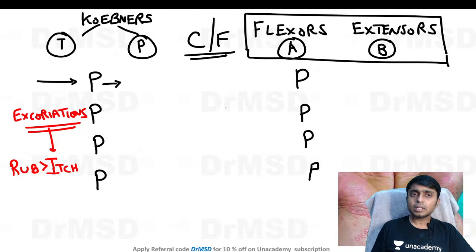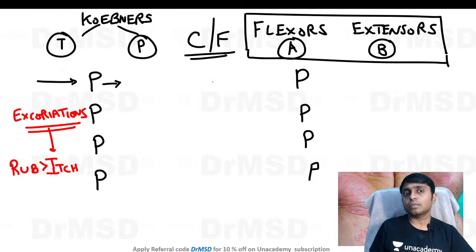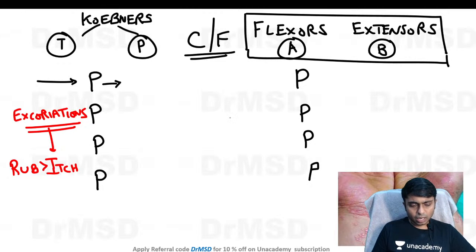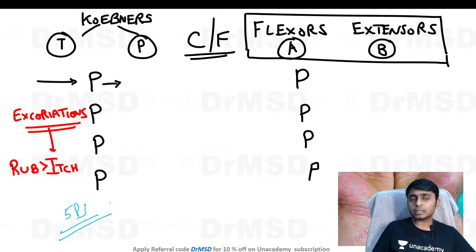There are some very important characteristics of lichen planus which are usually remembered with the help of this mnemonic. You can say with this small trick called 5 P's, but not only 5, I have included 3 extra P's with the help of which you can remember all the important characteristics of lichen planus.